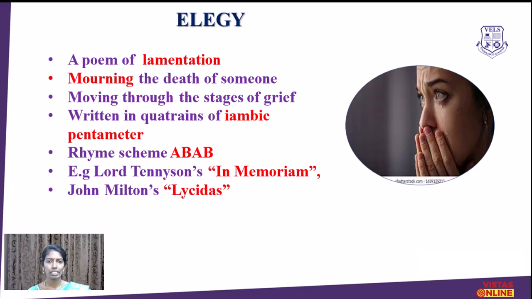So elegy is a song, a poem of mourning or lamentation, and it is composed at the death of someone beloved, and it describes the stages of grief, how the speaker feels sorry for the death of the person who is being spoken about.